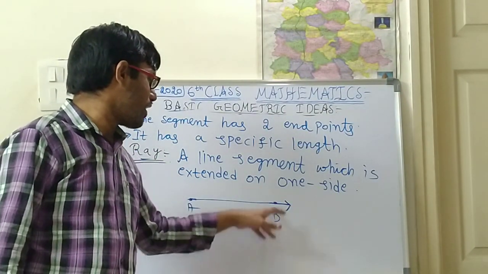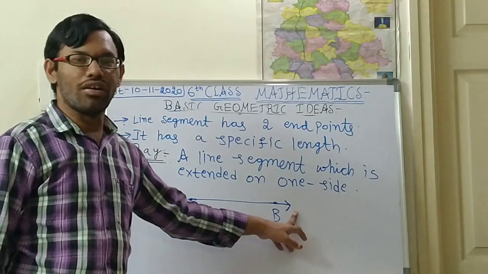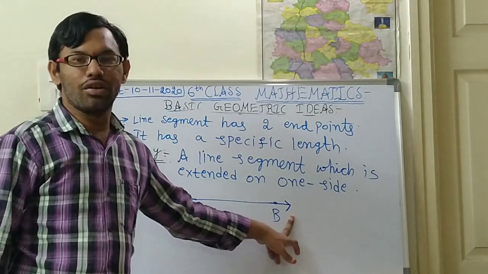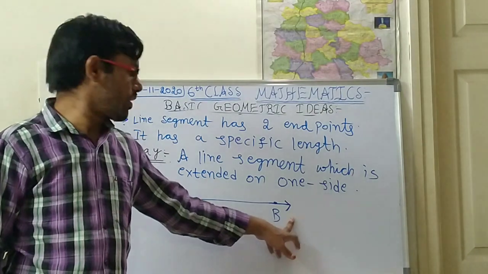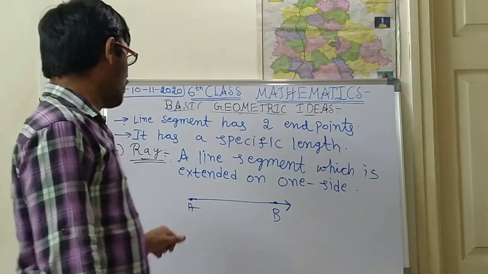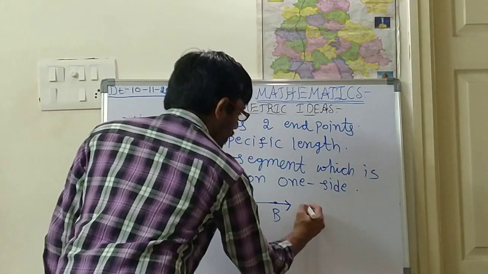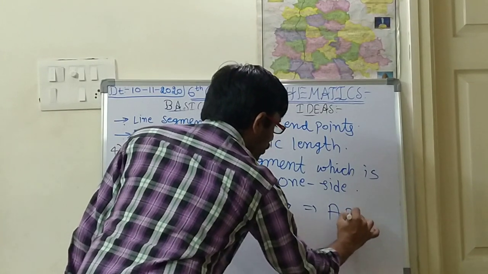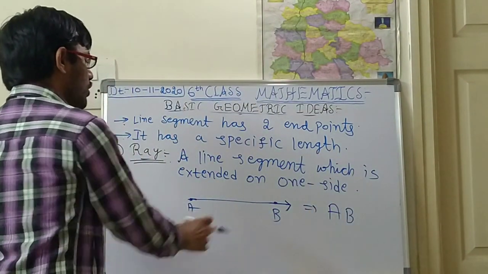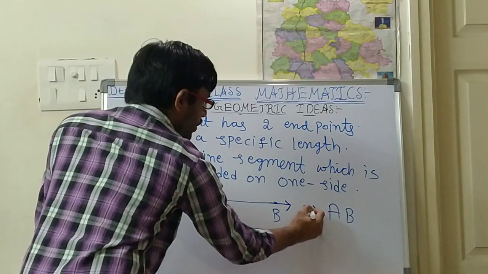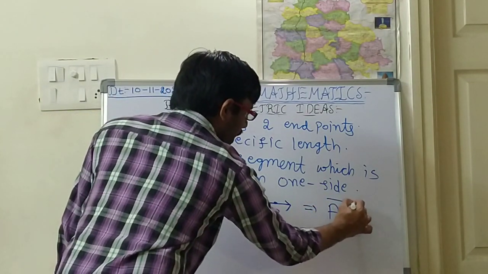That means the length of this line is uncountable. We can't count the length of this ray. This is about the ray, children. How will you denote it? Please note down this diagram with the pencil and write AB ray like this.